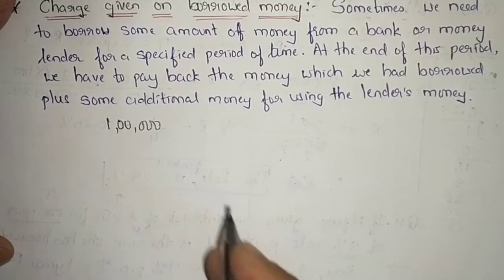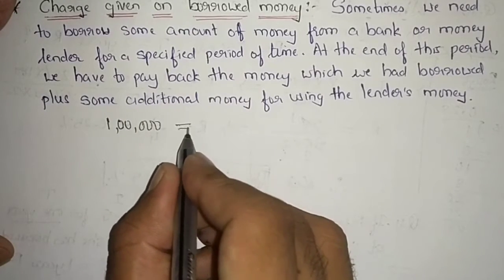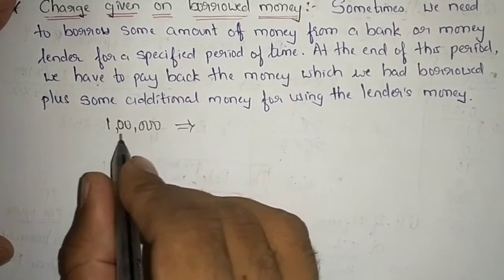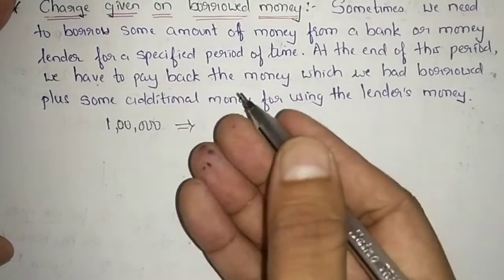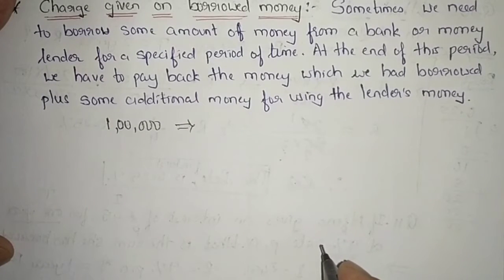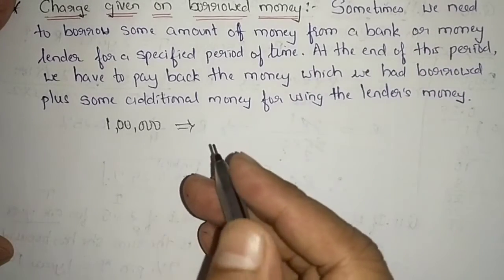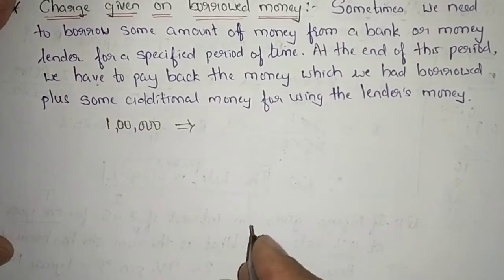Now, when I am borrowing this money, I will be fixing the terms and conditions on which I have to pay this money back to the bank or the money lender from whom I have taken the loan. Now, when someone is giving me the money, definitely he must have some interest behind it.